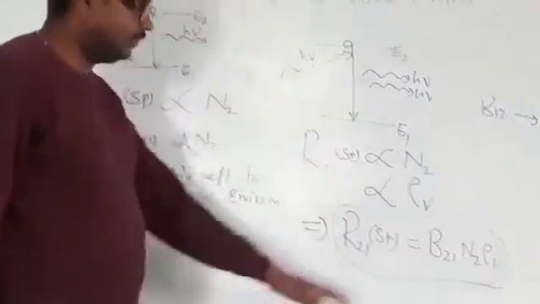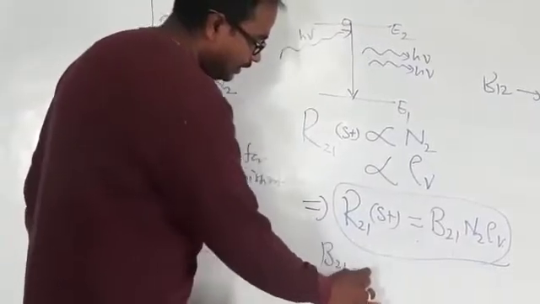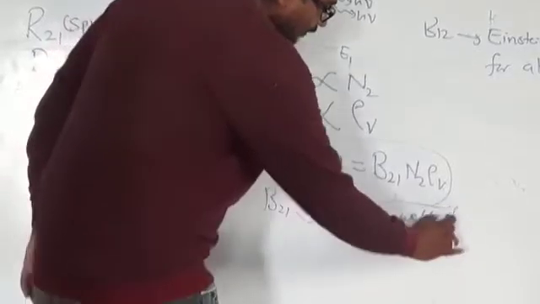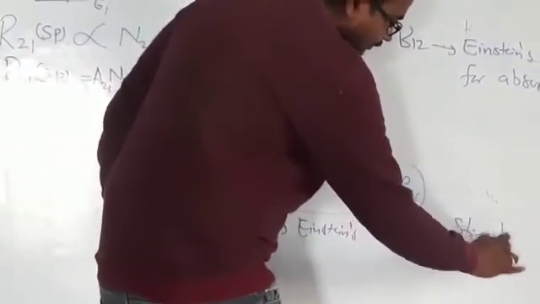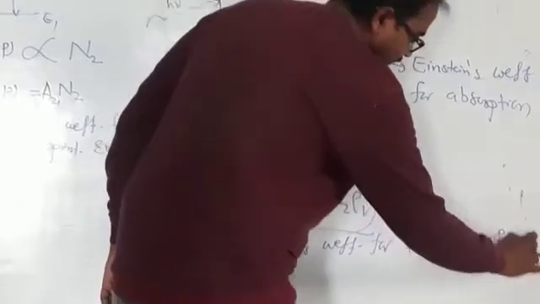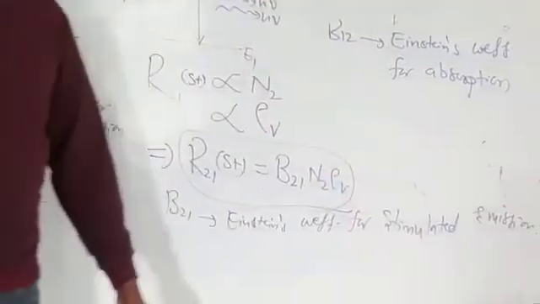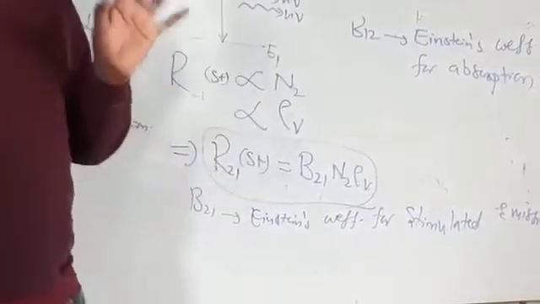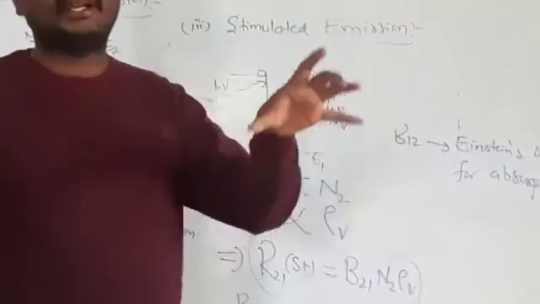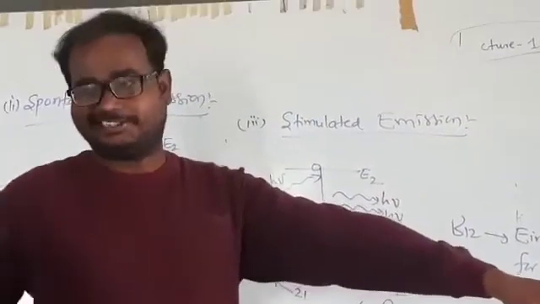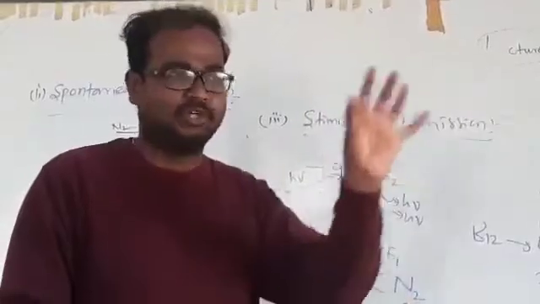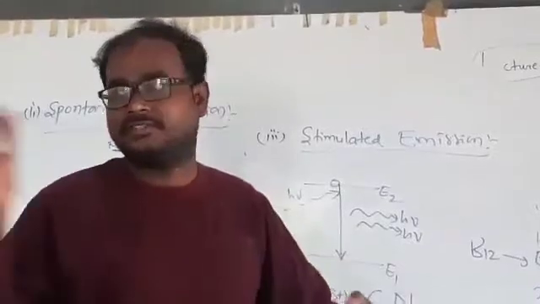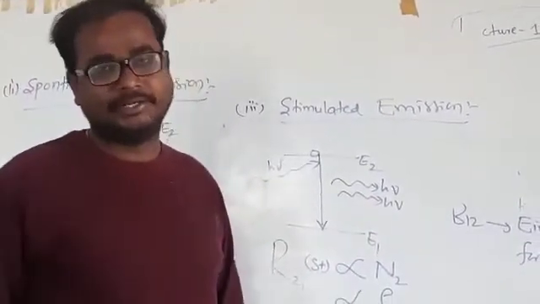Now I have three rates. What is this B21? This B21 is known as Einstein's coefficient for stimulated emission. Again, this also gives information regarding probability. What is the probability that stimulated emission takes place whenever external energy is supplied? Out of these three, absorption, spontaneous emission, and stimulated emission, what is the chance that stimulated emission takes place whenever external energy is incident on that material medium?